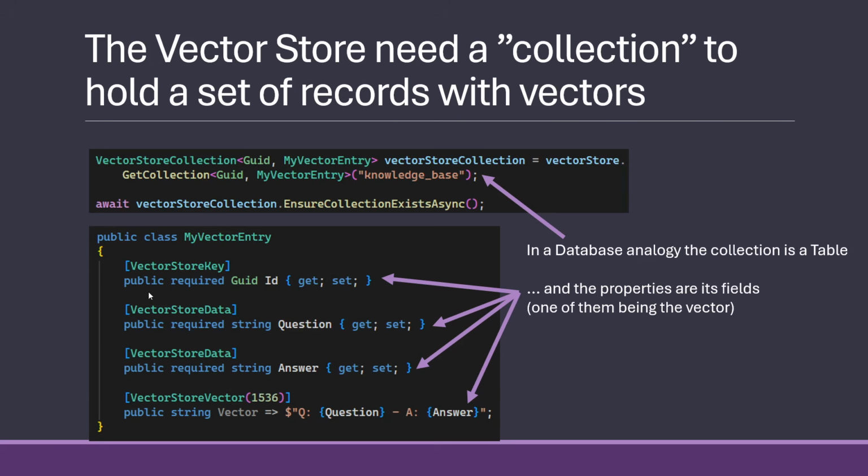So we make a class that represents that, give what is the vector store key, what is just data, because when we store something in a vector store, we store it both as a vector and as the real data. So we can later grab that this vector equates to this Q&A session. And then we have our vector, in this case the 1,536 different dimensions. There can be multiple things about how there's various ways of doing similarity searches.